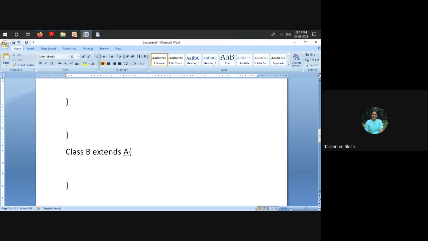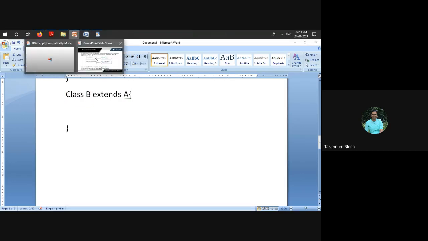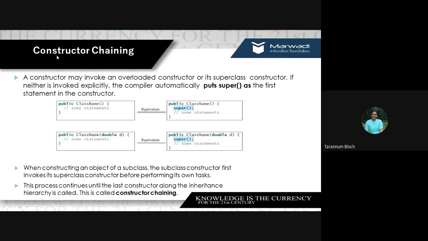Now all the data members are available in class B and we can access them inside the driver class with the help of an object of the subclass, the child class. But the constructors cannot be called like that because constructors never get inherited, right? So a constructor will be invoked with the help of the keyword super, right?